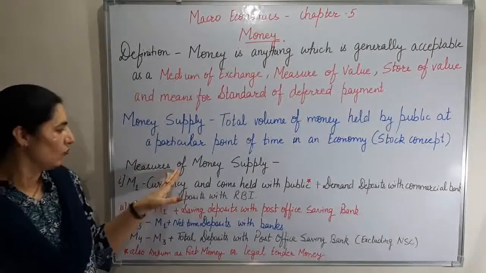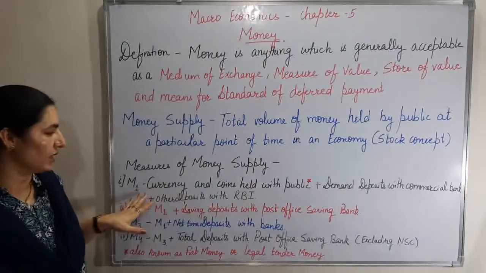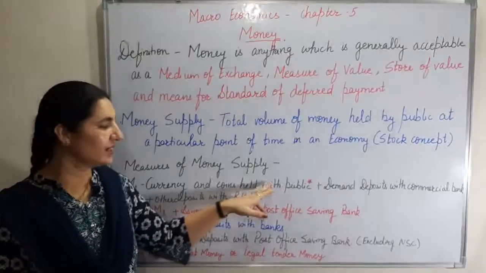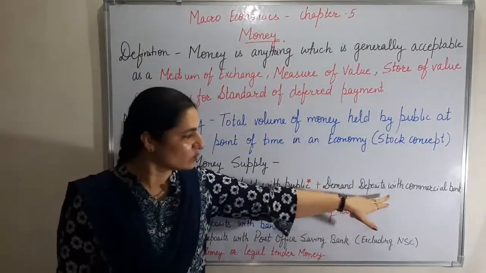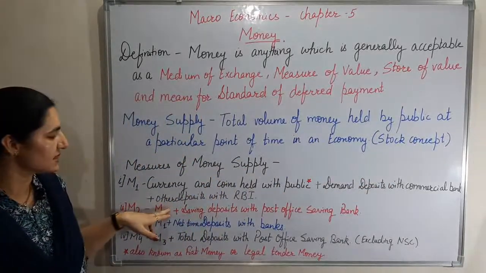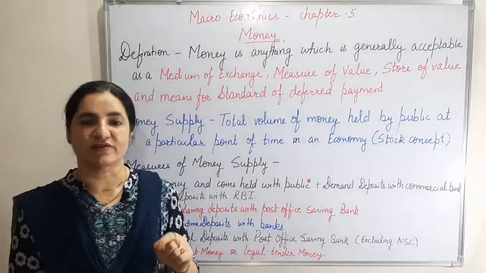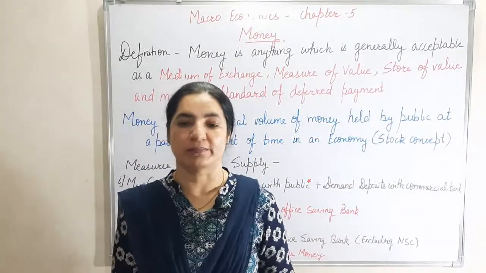There are little variations amongst all these because the content of all these are somewhat different. Let us see what the measures of money supply are. First is M1. M1 includes currency and coins held with public plus demand deposits with commercial banks plus other deposits with RBI. First, let us understand the first point, that is currency and coins held with public.